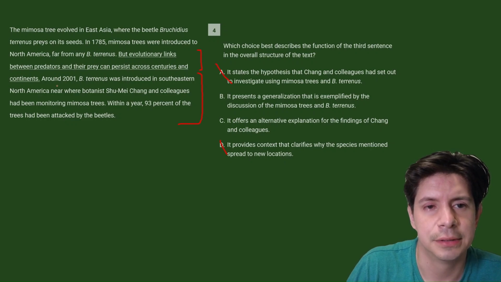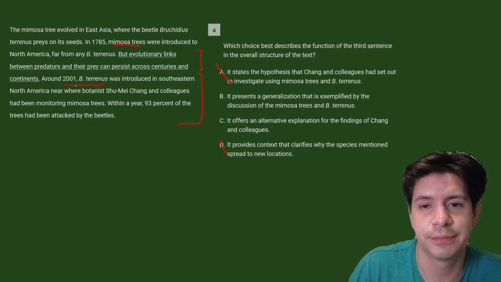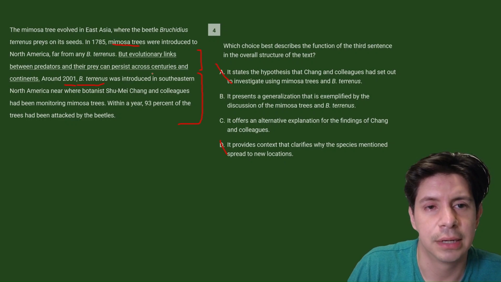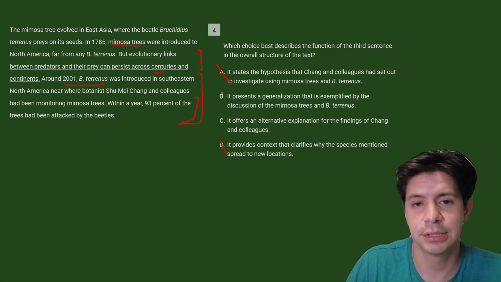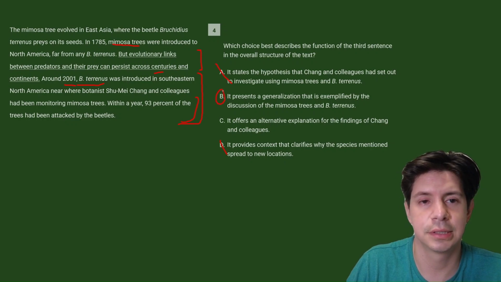And then the mimosa trees were, right? And then B. tyrannus was introduced in 2001. So centuries have passed, right? The centuries here. And then they still had been attacked by 93% within a year. So that shows that there's still a connection. So B makes the most sense.